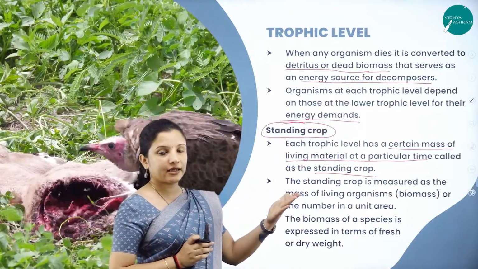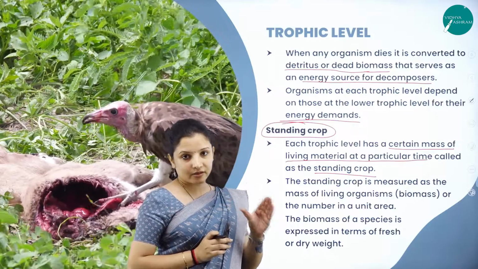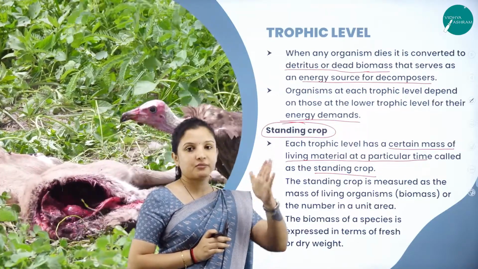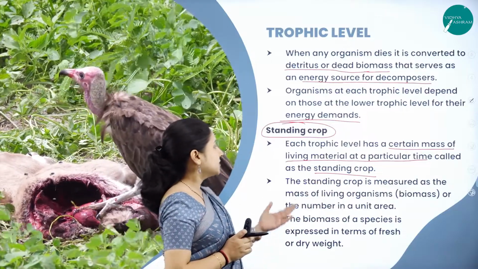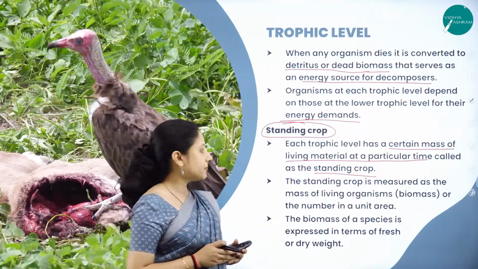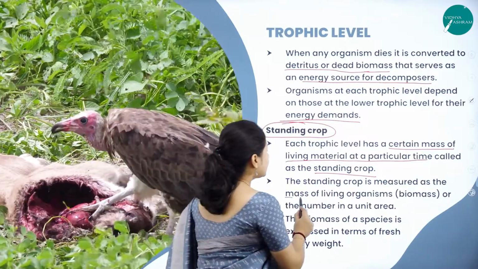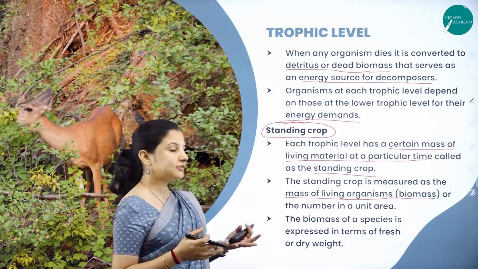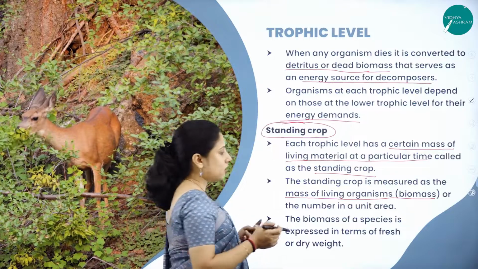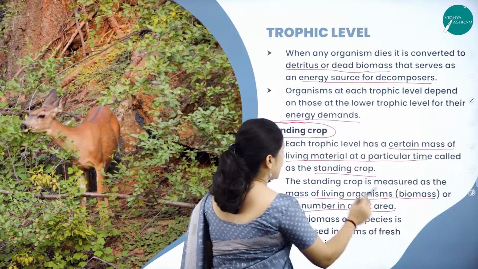Similarly, in each trophic level, how many organisms will be remaining after consumption by the next organisms, it is called the standing crop. So, the standing crop is usually measured as the mass of living organisms, or the biomass of living organisms, or the number of living organisms in a unit area.